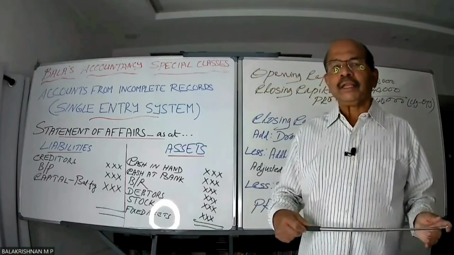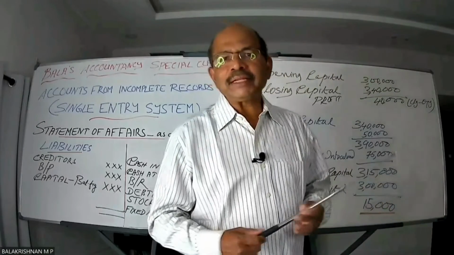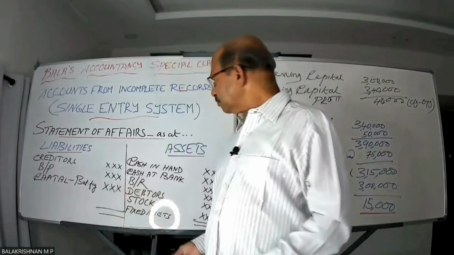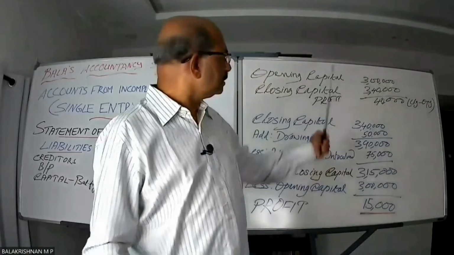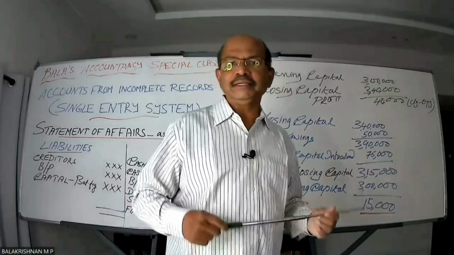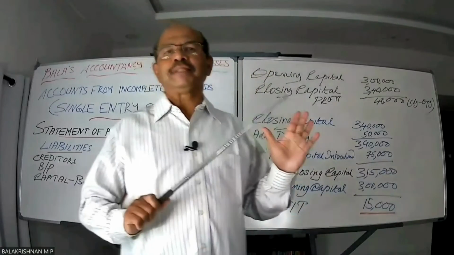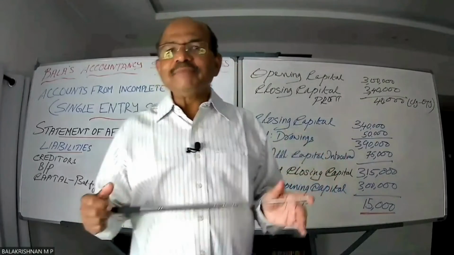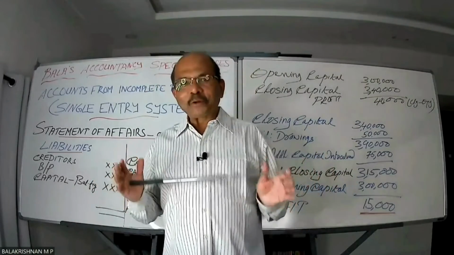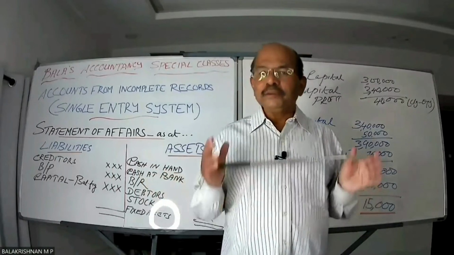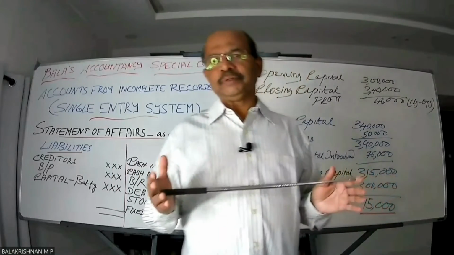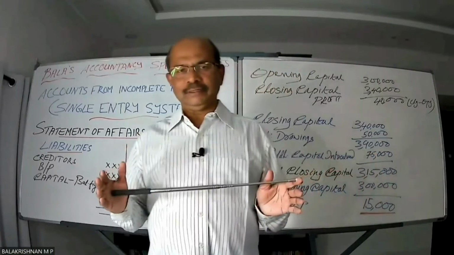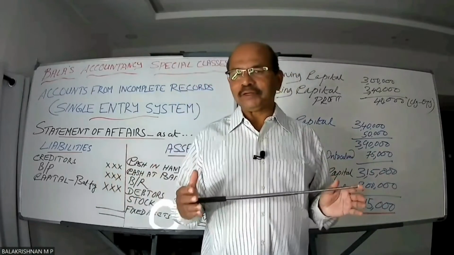Now, let's assume that his opening capital is 3 lakhs. How has he got it? He just listed out his assets and liabilities, and the difference he found as 3 lakhs. Let's assume like that, right? And he has not introduced any further capital during the year, which would have increased his capital. Nor has he withdrawn any capital or made any drawings during the year. Both of these cases would reduce his capital. Let's assume that none of these events, which increase or decrease his capital, happened during the year.